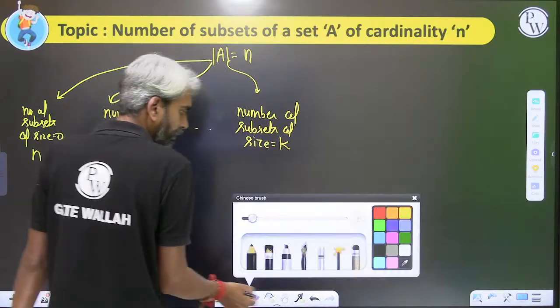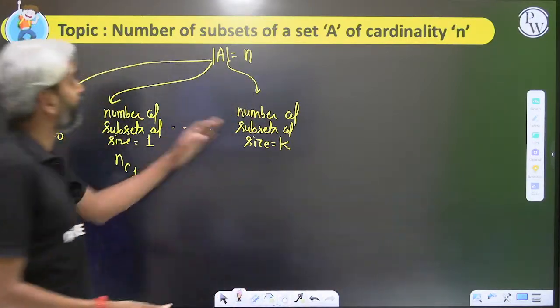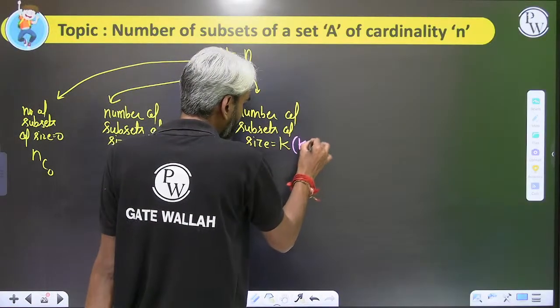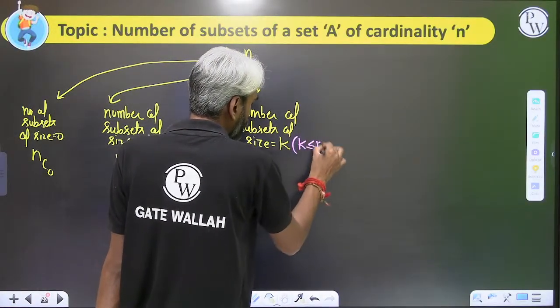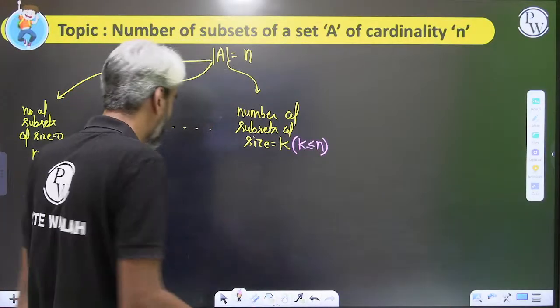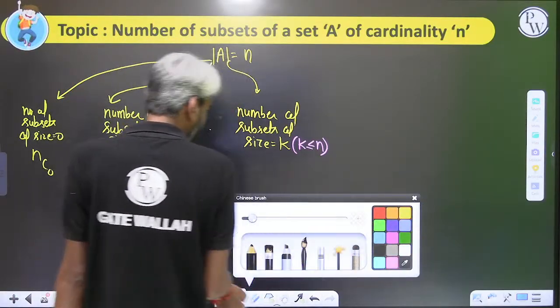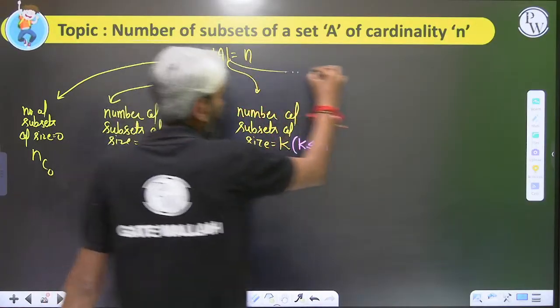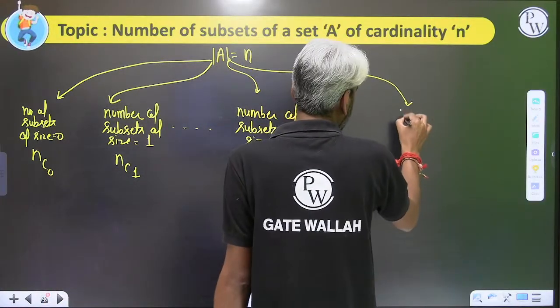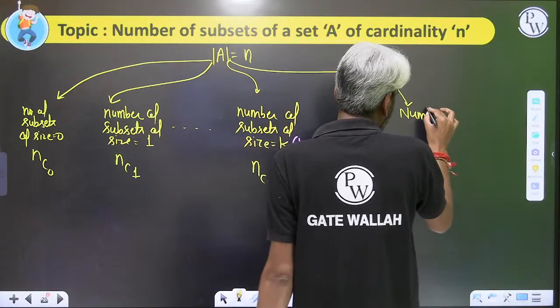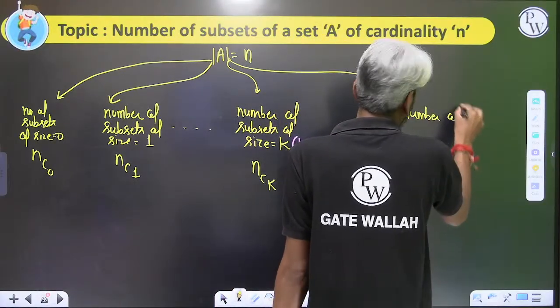Obviously, this value k can never be greater than n, so k has to be less than or equal to n. You cannot choose more than n elements out of n elements. So the number of subsets of size k will be nCk, and at most you can choose all n elements out of n elements.